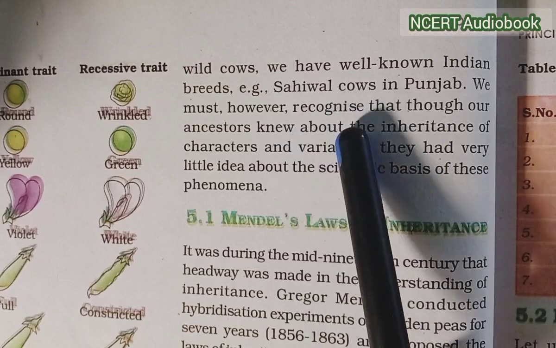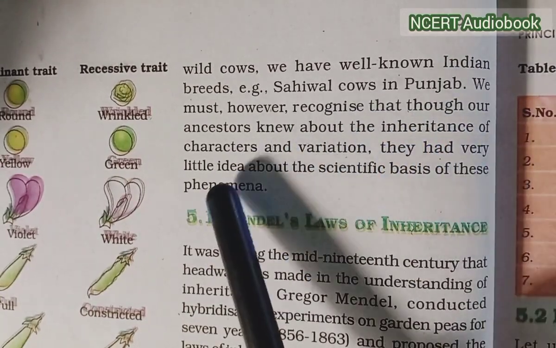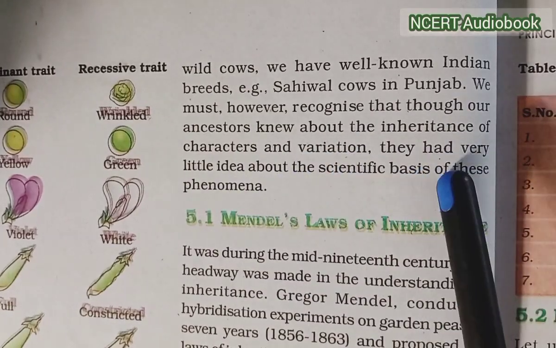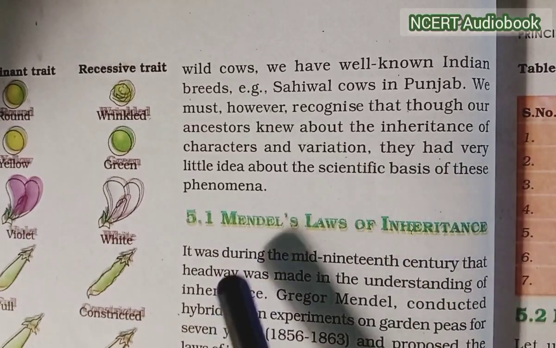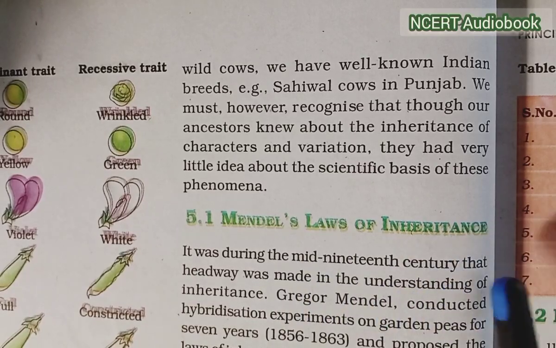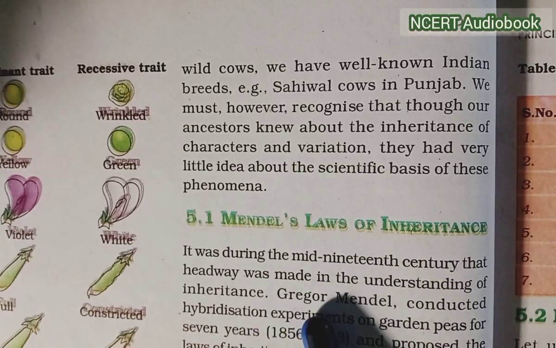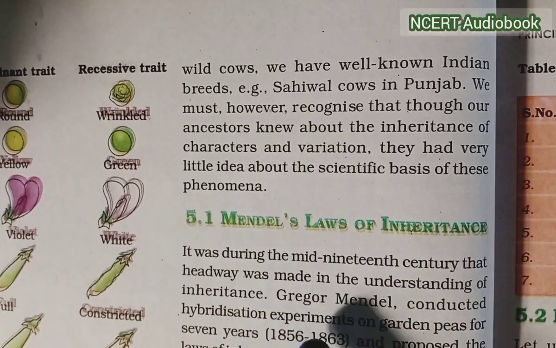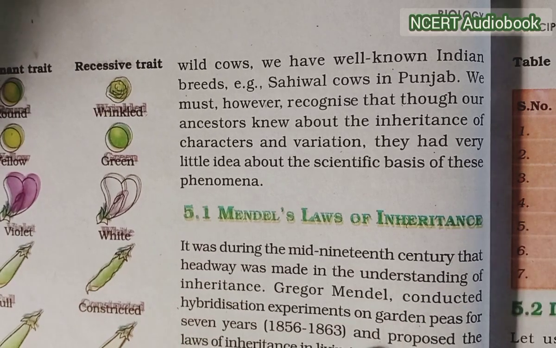We must, however, recognize that though our ancestors knew about the inheritance of characters and variations, they had very little idea about the scientific basis of these phenomena. Mendel's laws of inheritance. It was during the mid 19th century that headway was made in the understanding of inheritance. Gregor Mendel conducted hybridization experiments on the garden pea for 7 years, from 1856 to 1863, and proposed the laws of inheritance in living organisms.